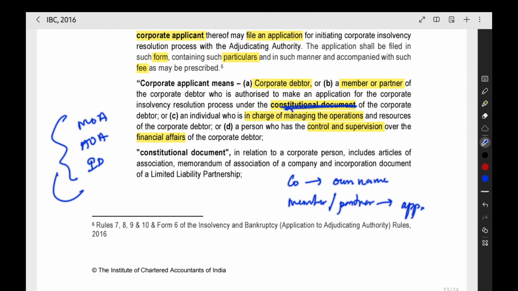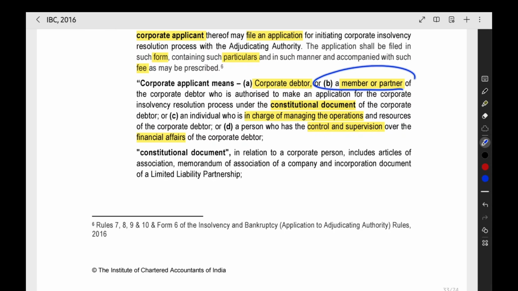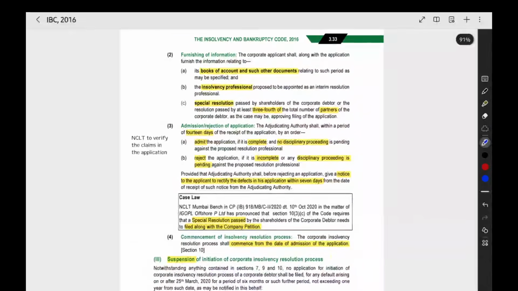In this, the permission should be given that the member or partner can make an application with the NCLT for the corporate insolvency resolution process. That permission should be given in the constitutional document like MOA, AOA, or incorporation document for the particular corporate applicant, like the corporate debtor or the member or partner. The member or partner can file only with the permission in the constitutional document. So that is another point.